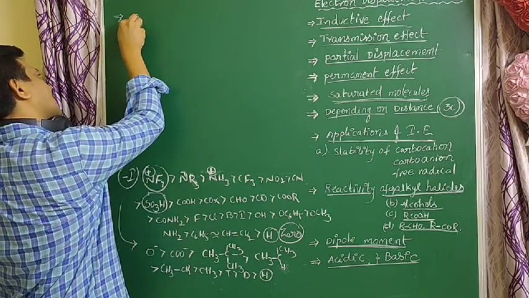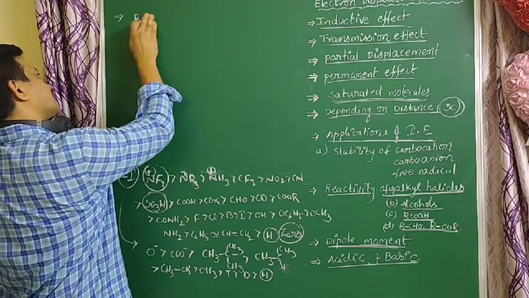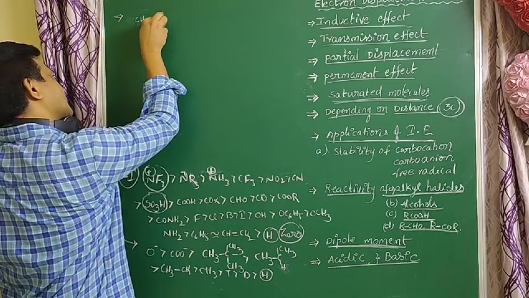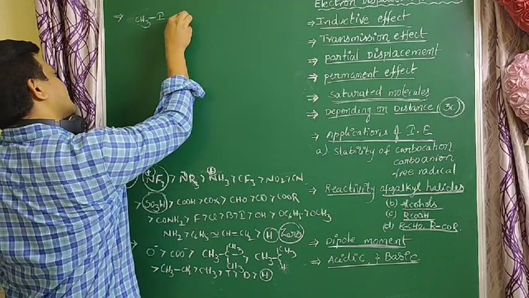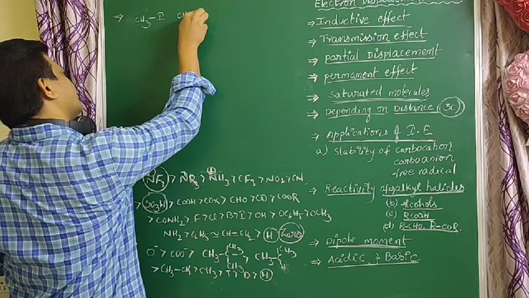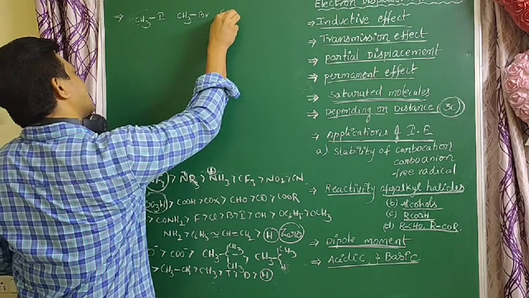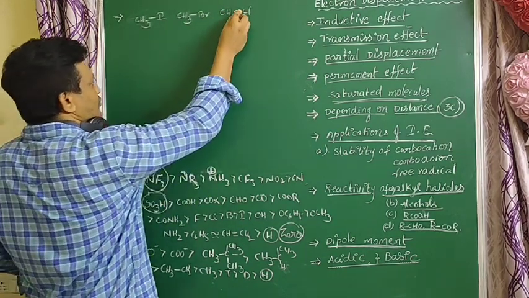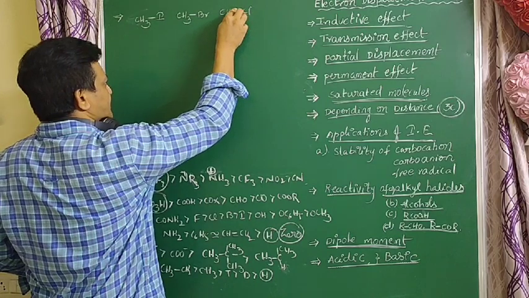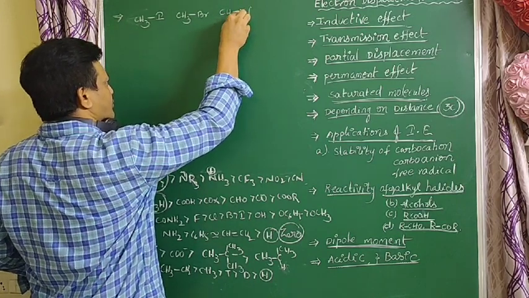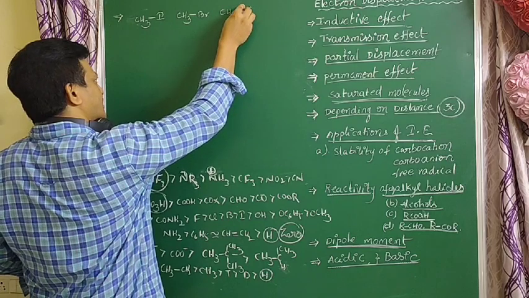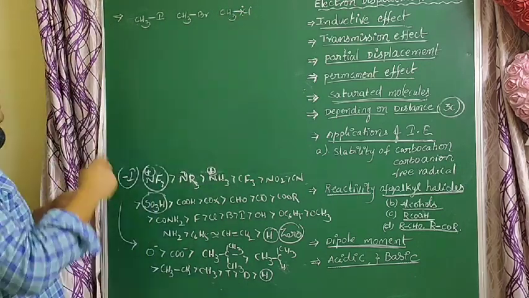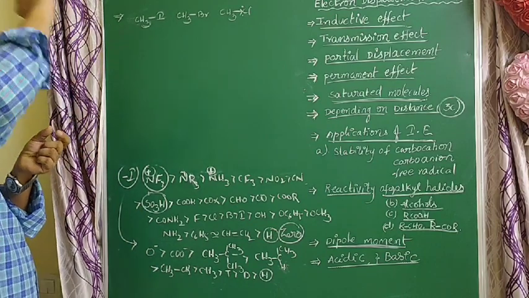Take alkyl halides, for example CH3I, CH3Br and CH3Cl. Cl is a more negative, more minus I group, so the sigma electrons are displaced very near to the chlorine.